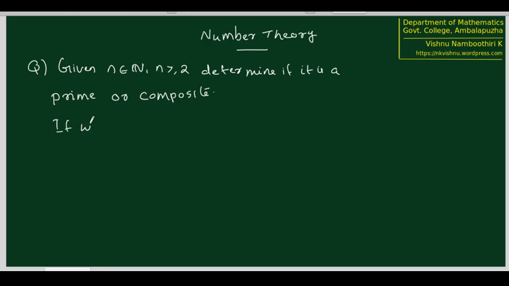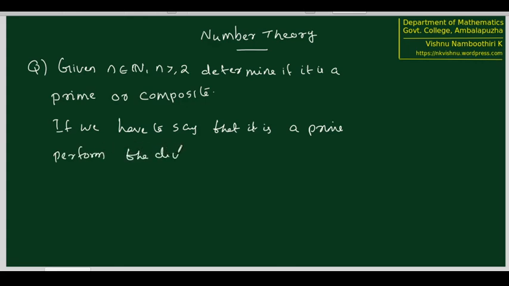If we have to say that it is a prime, perform the divisions d on n, where 2 ≤ d < n. If there are no such d's, then it automatically becomes that n is a prime.